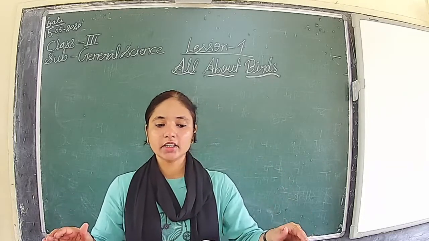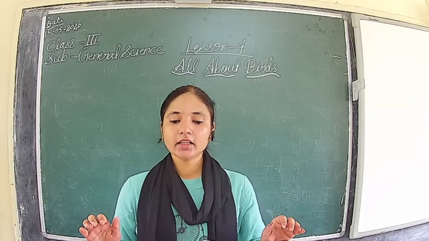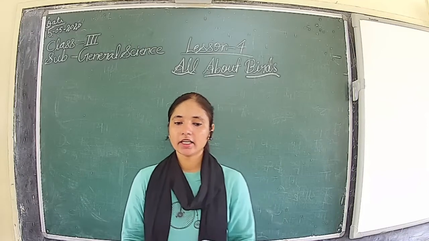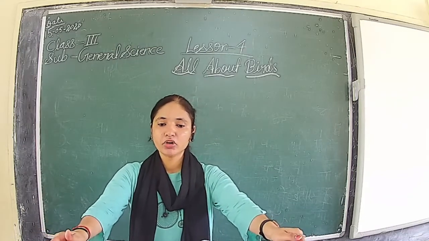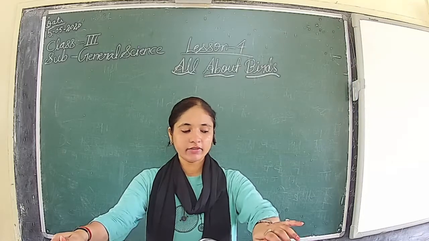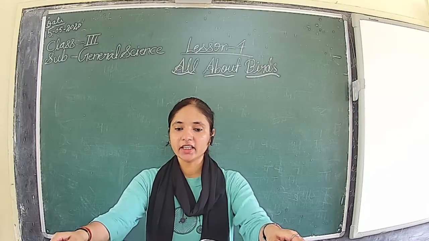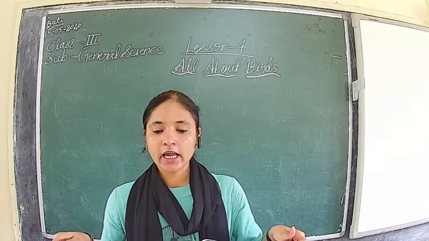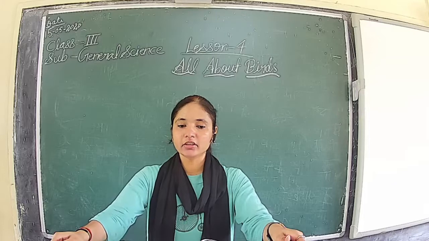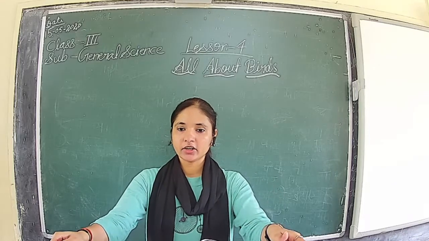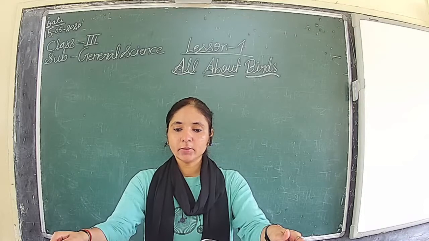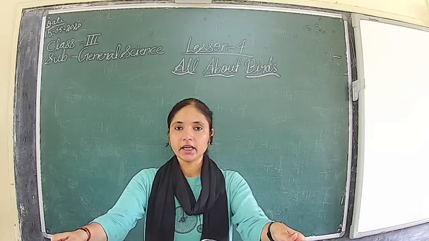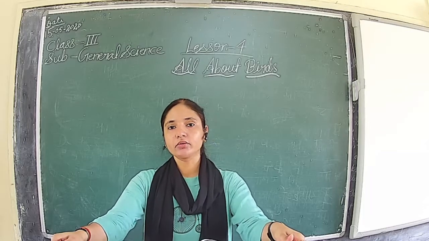So in this we have seen birds are the only creatures that have feathers. All birds have wings, and most birds can fly easily. Birds have a beak with no teeth, and different birds have different kinds of beaks. The type of bird's beak tells us about the type of food it eats.